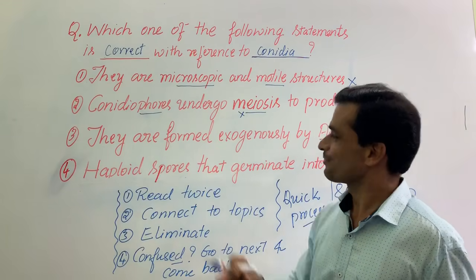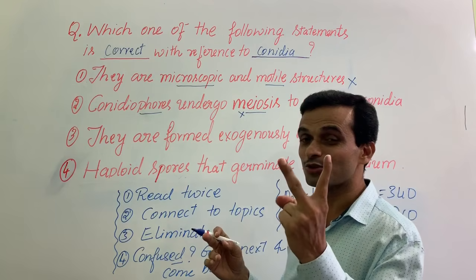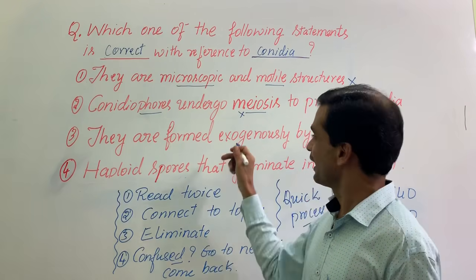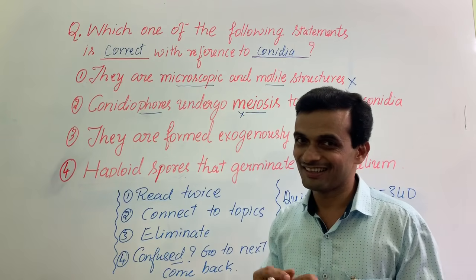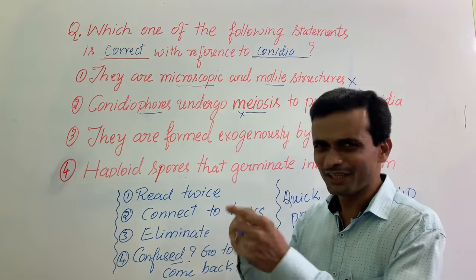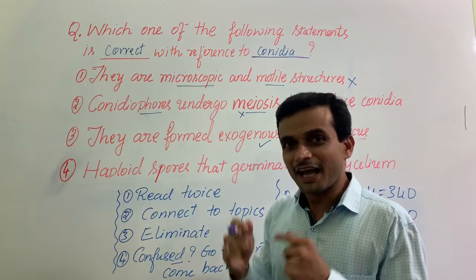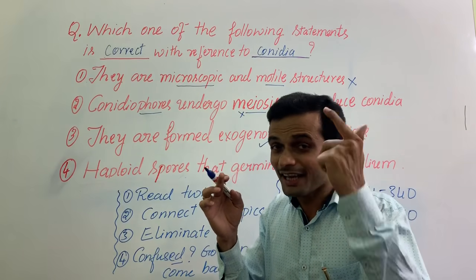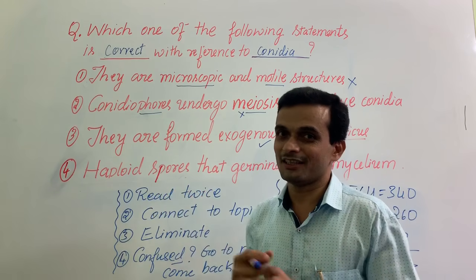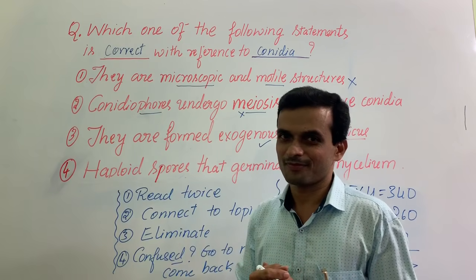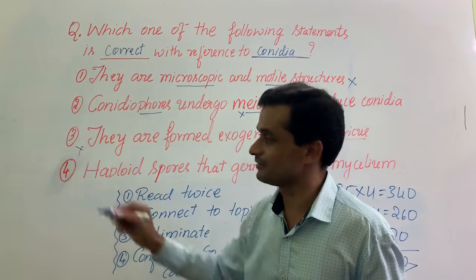Look at the third option. They are formed exogenously by agaricus. Once again, you have to look at two parameters here. Exogenous or endogenous? Ascospores are formed inside the ascus. They are endogenously formed. Conidia are exogenous spores. That is okay. But is it agaricus? That thinking is required. Agaricus belongs to basidiomycetes. Basidiomycetes generally do not have conidia. They undergo fragmentation, etc. Conidia are very prominent in ascomycetes. Let us eliminate this option.